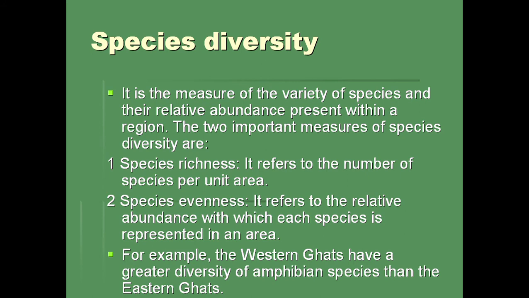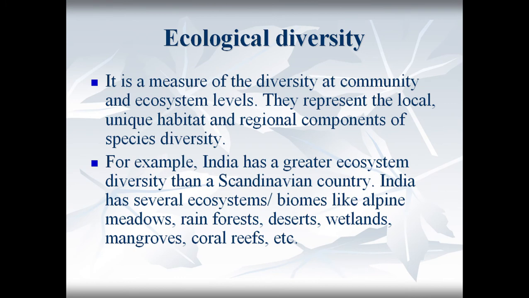And one example is also given, that is the Western Ghats have a greater diversity of amphibian species than the Eastern Ghats. Then third level we have, that is ecological diversity. Now what is ecological diversity? It refers to variation of habitats, community types and abiotic environments present in a given area. Or we can say that it is a measure of the diversity at community and ecosystem levels.